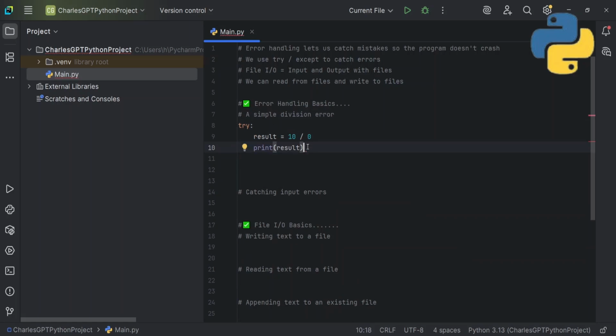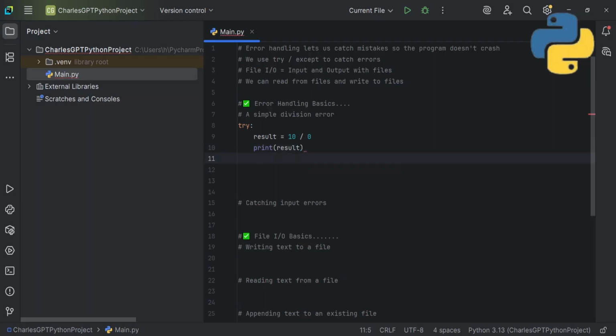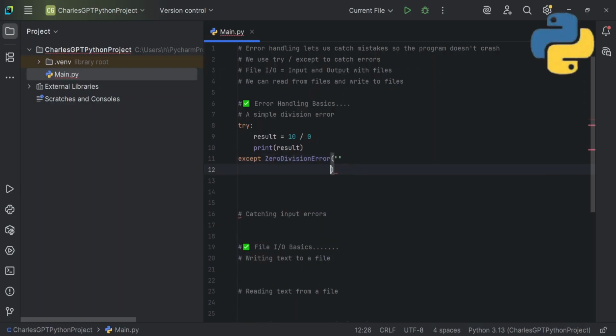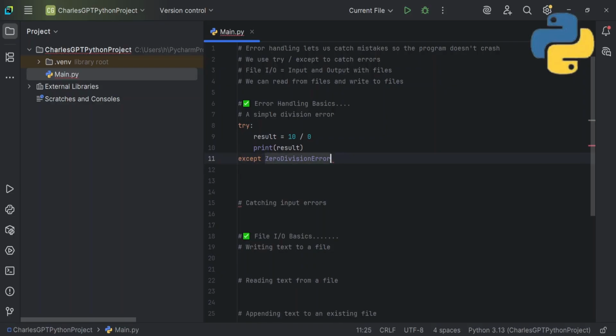You can see a red squiggly line here. It needs either an except or a finally block. So after this, we'll go outside of the indentation and write except. What do you want to catch? ZeroDivisionError, like this.